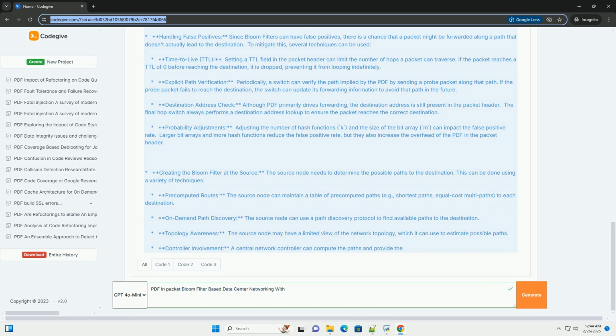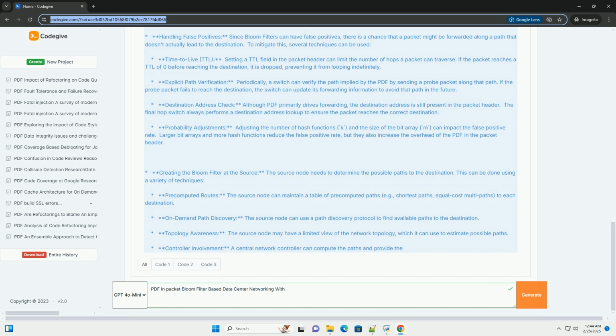Creating the Bloom filter at the source: the source node needs to determine the possible paths to the destination. This can be done using a variety of techniques. Pre-computed routes: the source node can maintain a table of pre-computed paths, for example shortest paths, equal cost multi-paths, to each destination. On-demand path discovery: the source node can use a path discovery protocol to find available paths to the destination. Topology awareness: the source node may have a limited view of the network topology, which it can use to estimate possible paths.